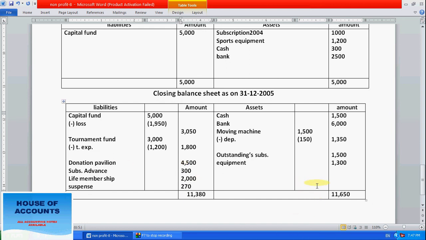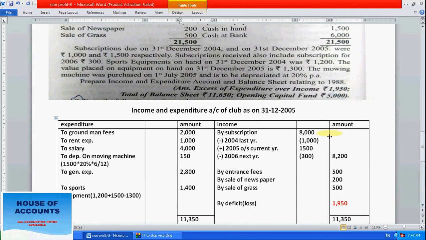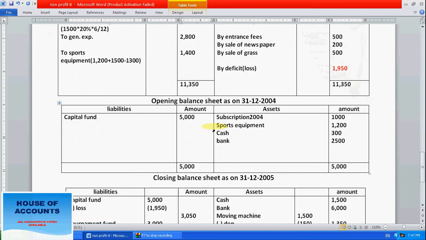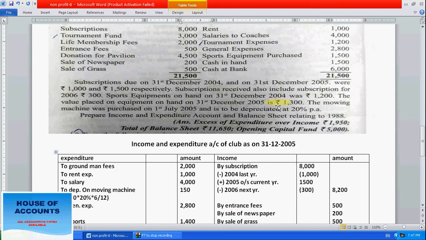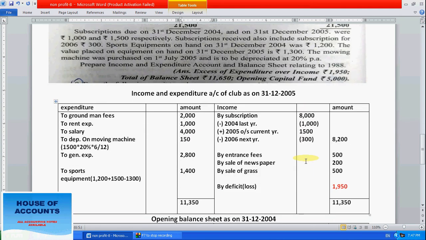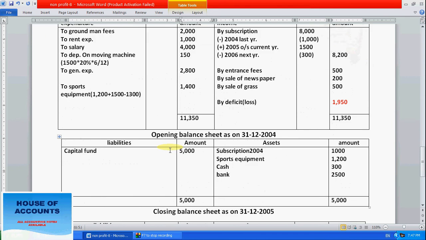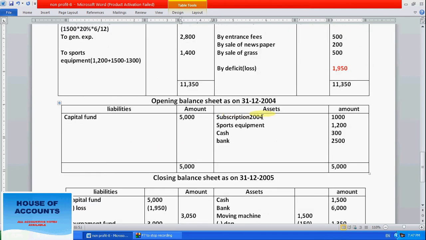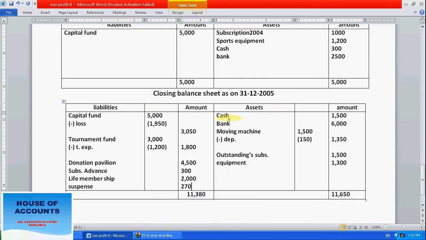So write this one, 270, because we have 1950 completely as the excess of expenditure over income. 5000 capital fund we have got here. As we are not getting 11,650, this one we have to take. This is how we have to calculate the income and expenditure account. This is the opening balance sheet of last year 2004.